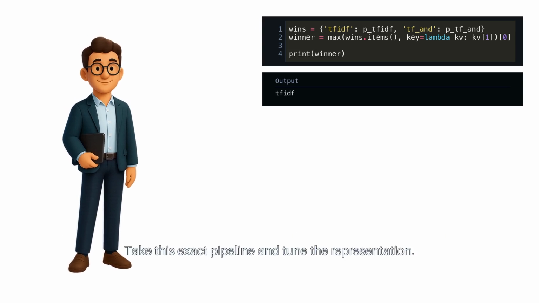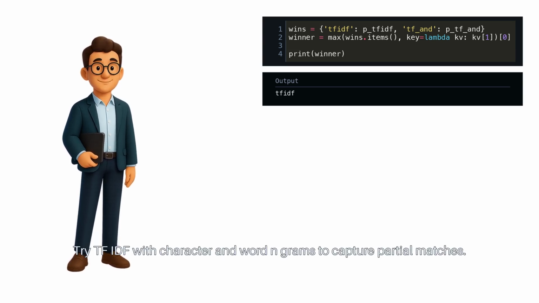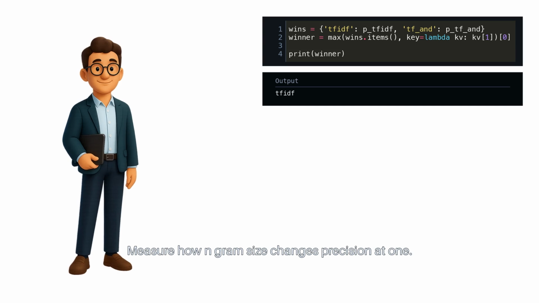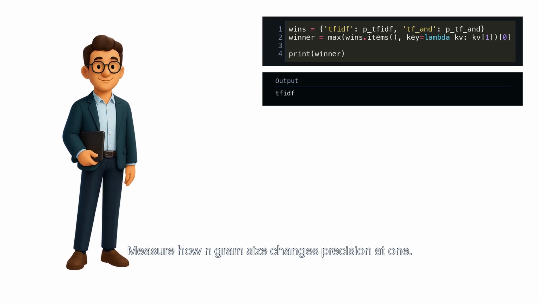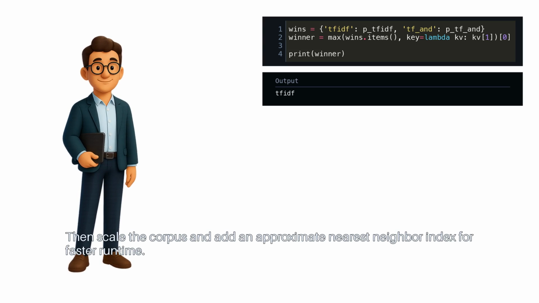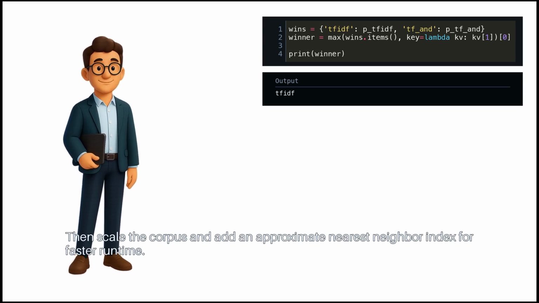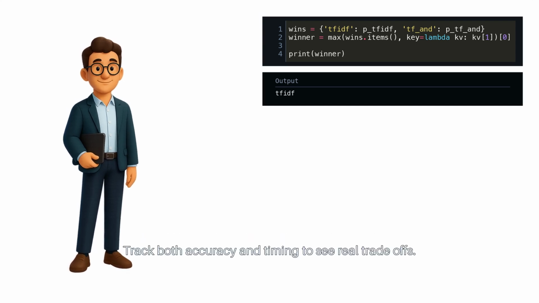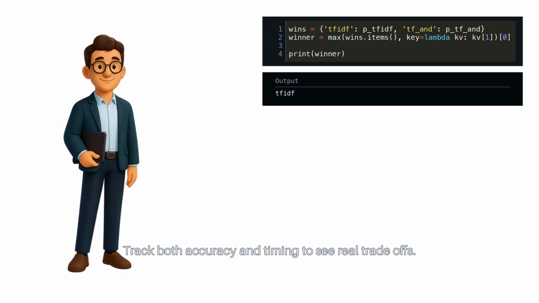Next step: take this exact pipeline and tune the representation. Try TF-IDF with character and word n-grams to capture partial matches. Measure how n-gram size changes precision at 1. Then scale the corpus and add an approximate nearest neighbor index for faster runtime. Track both accuracy and timing to see real trade-offs.